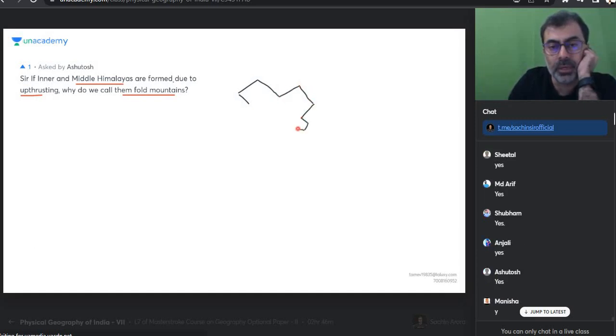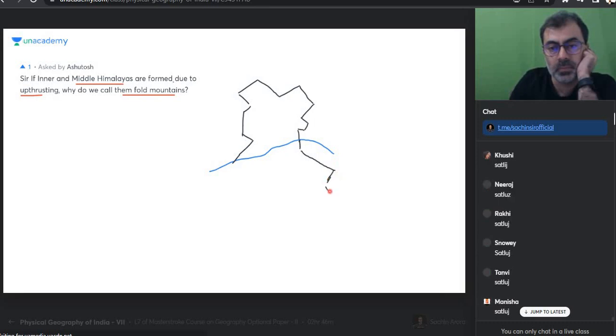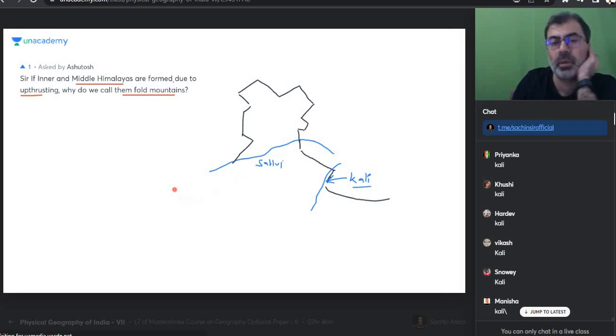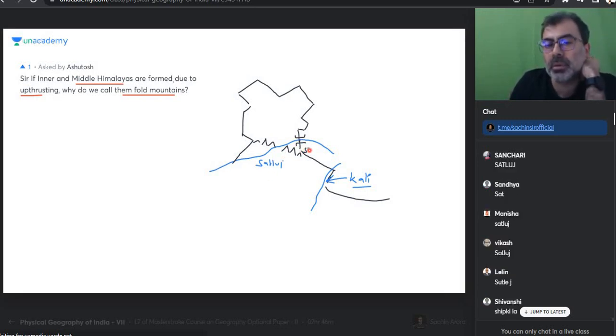Can you open the map of India, everyone? Physical map of India. Can you tell me which river is this, which I have made? This is Kali. And this is Satluj. Satluj cuts the Himalayas. It enters from this neck area. Shipkila, if you remember.